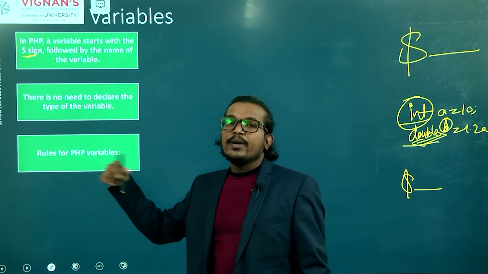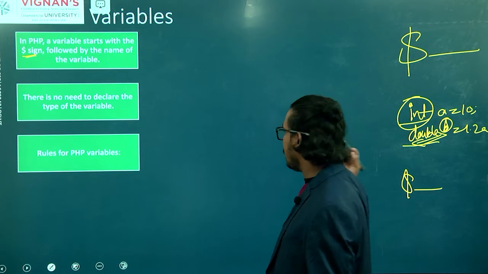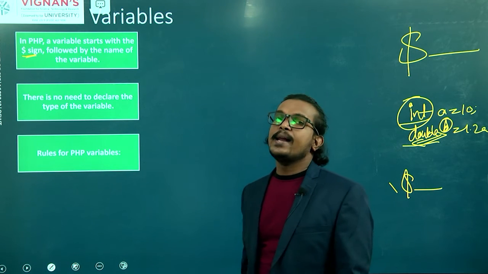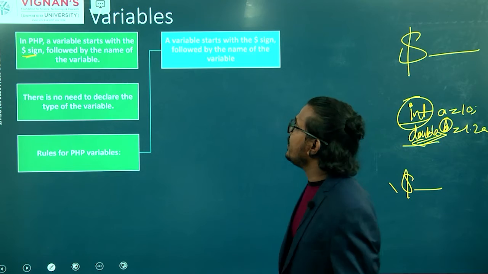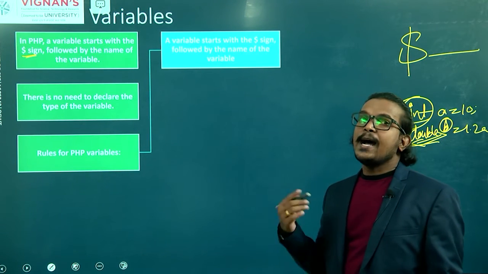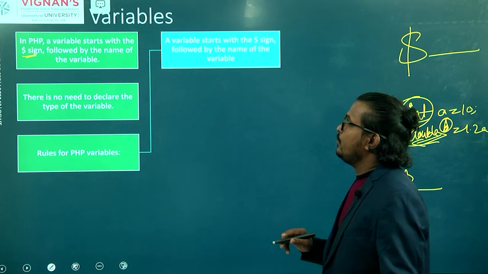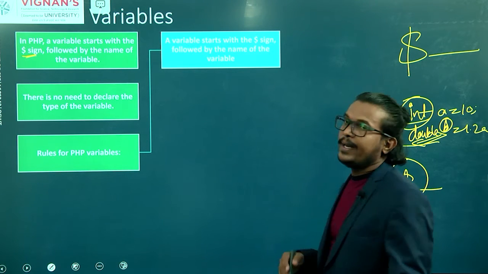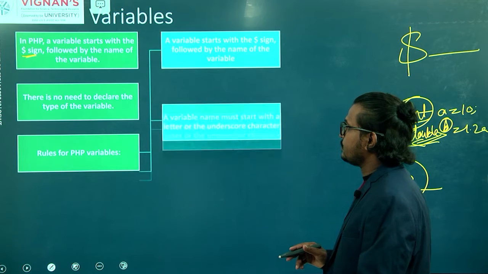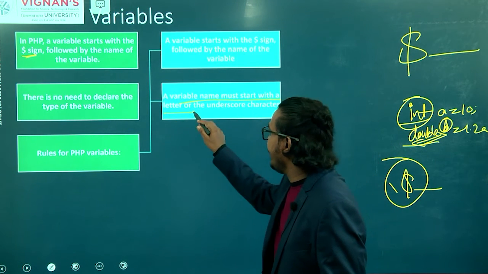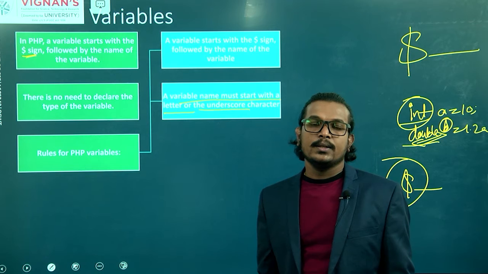For writing a variable, we follow some rules in PHP. The first rule is that your variable name starts with the dollar sign. Next, a variable name must start with a letter or an underscore character.